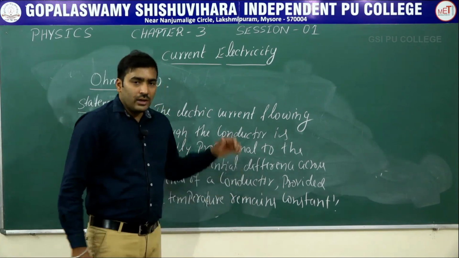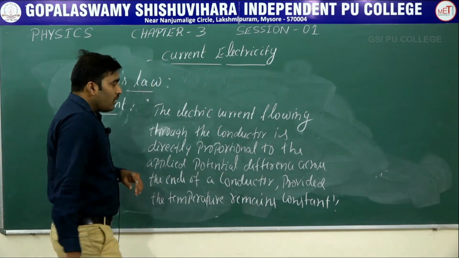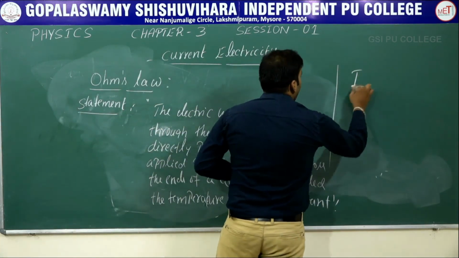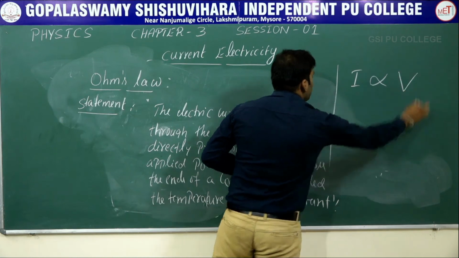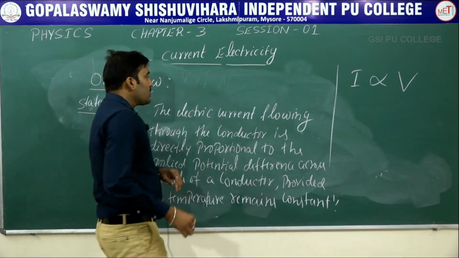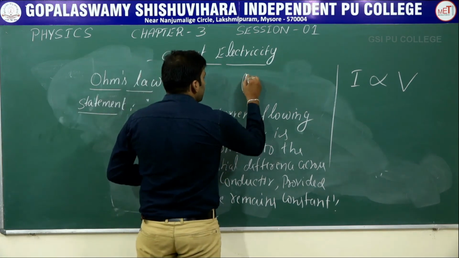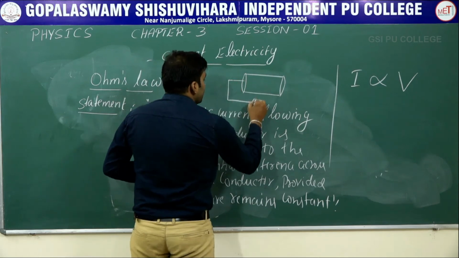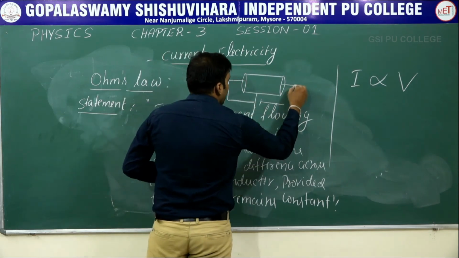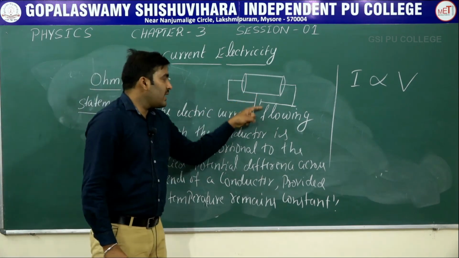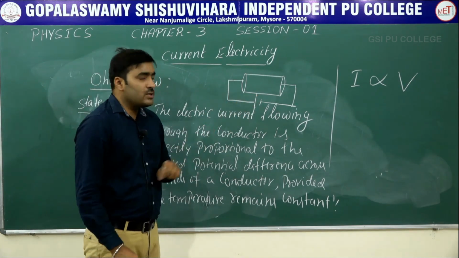Not only temperature, but all the other physical quantities also. So if you write this mathematically, you can write Ohm's law as I is proportional to V. If you consider any conductor connected with a cell or a battery, we will be studying the cell and battery in later sections.